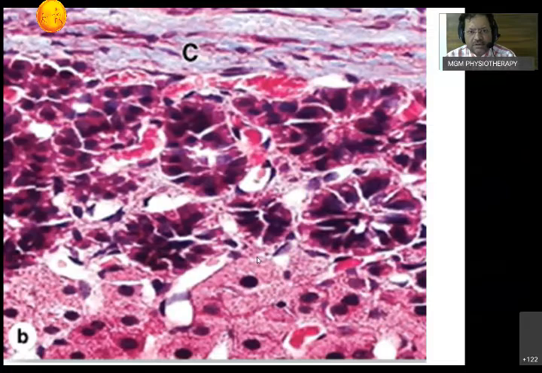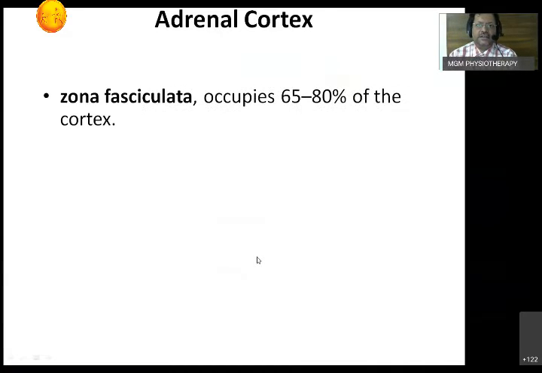As we go ahead, the next layer that we see is called zona fasciculata. It is almost 65 to 80% of the cortex, and this is always emphasized, that is why the suprarenal glands are essential for life.